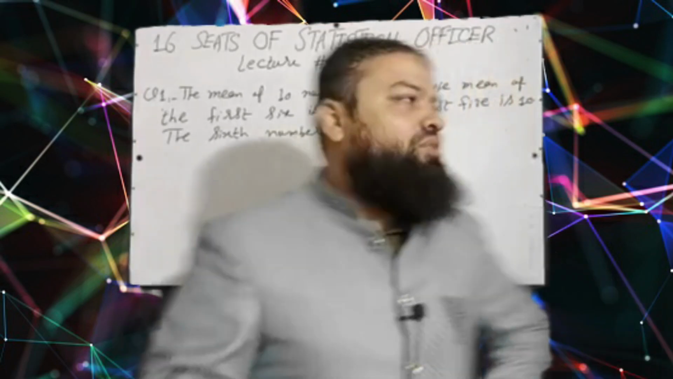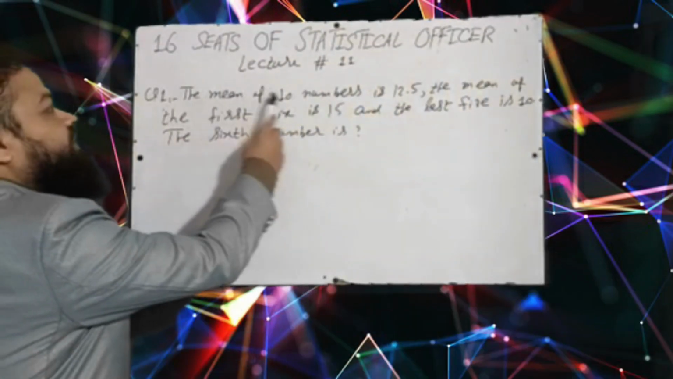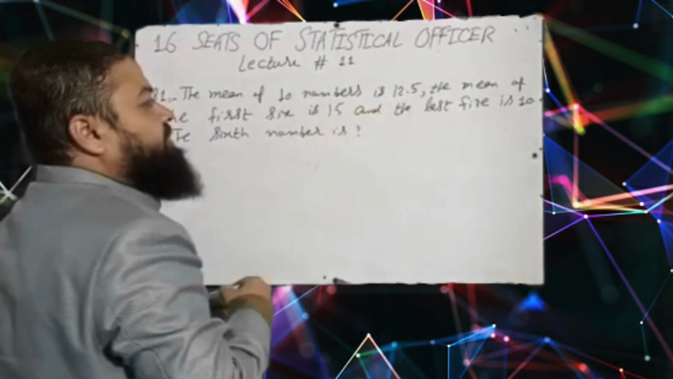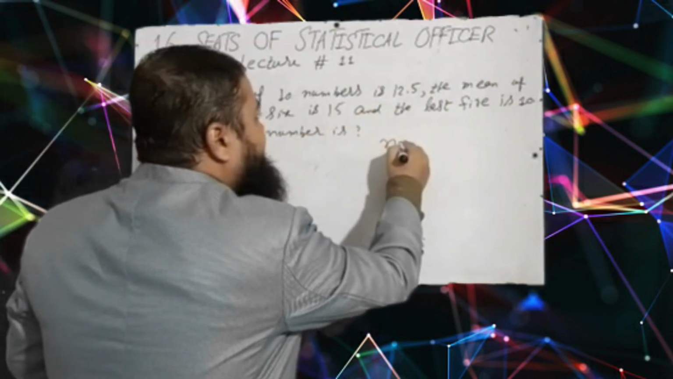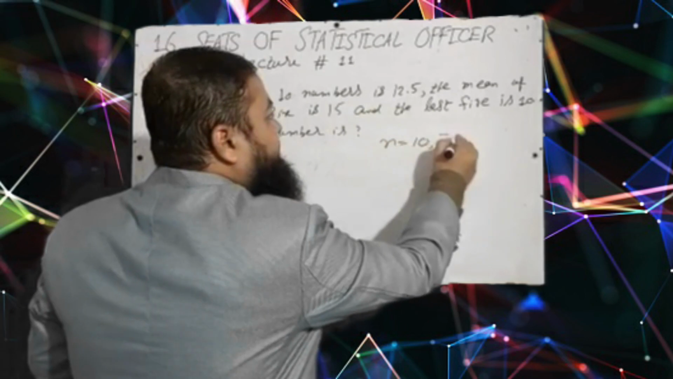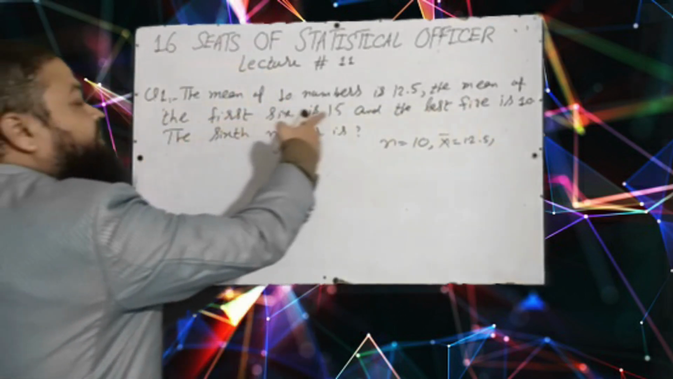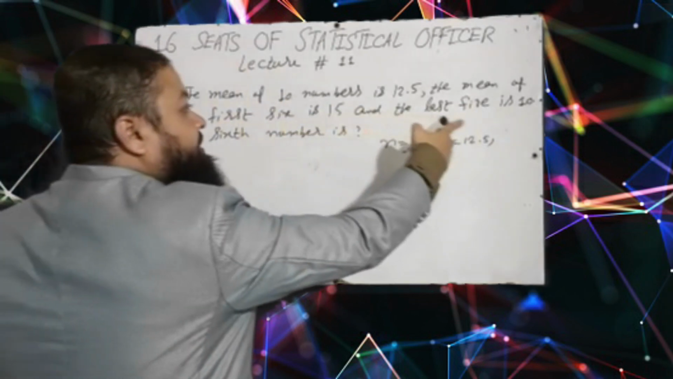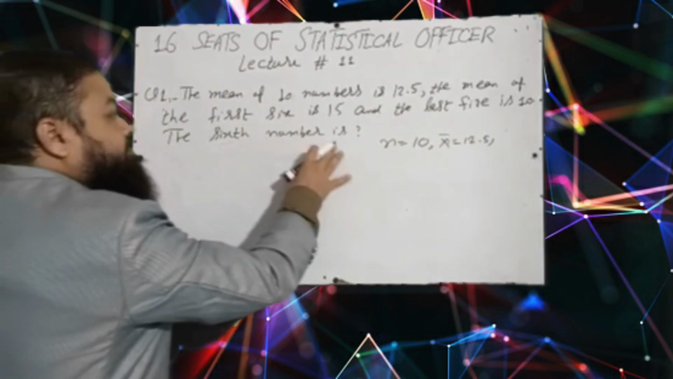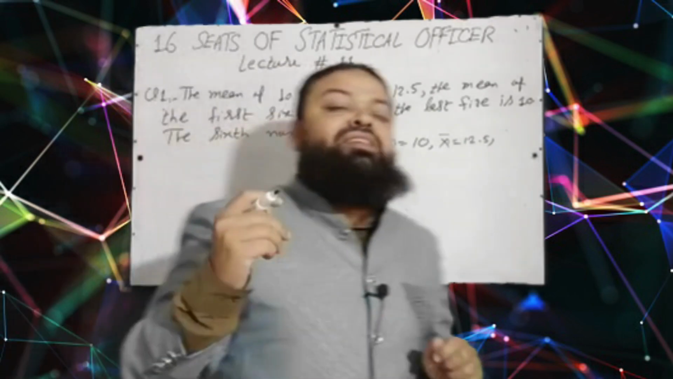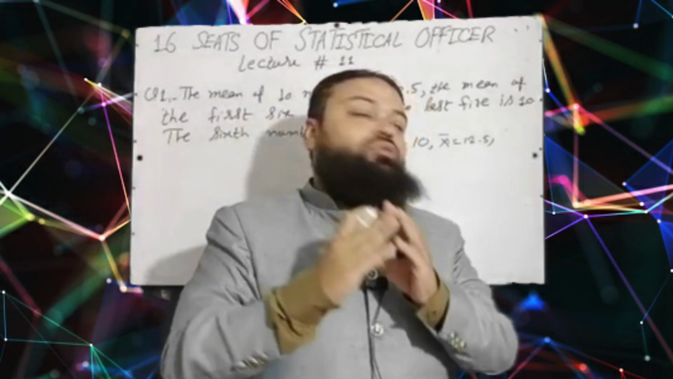Let's start. Question number 1: the mean of 10 numbers is 12.5. It means n is given, there are 10 numbers and the mean is 12.5. The mean of the first 6 is 15 and the mean of the last 5 is 10. We are to calculate the sixth number, a very conceptual question.